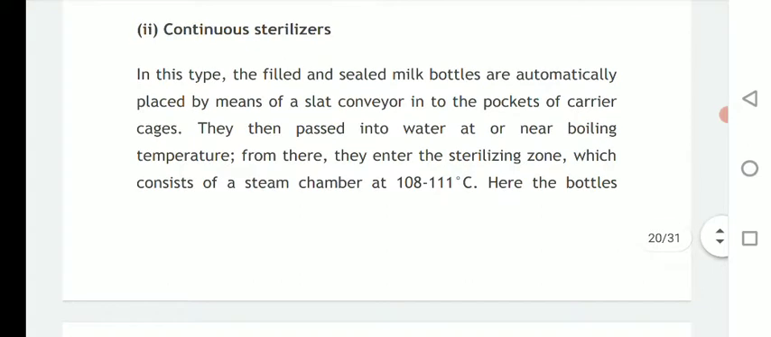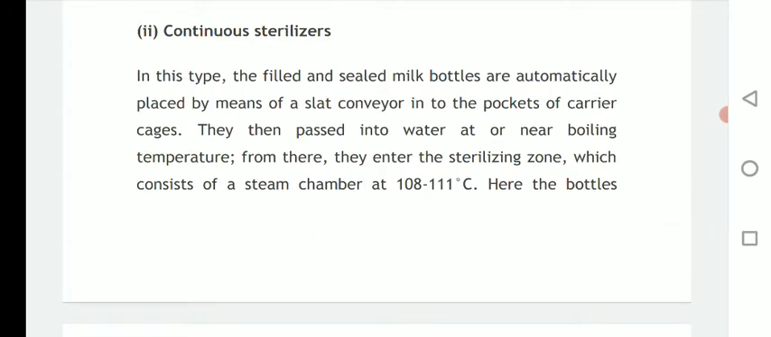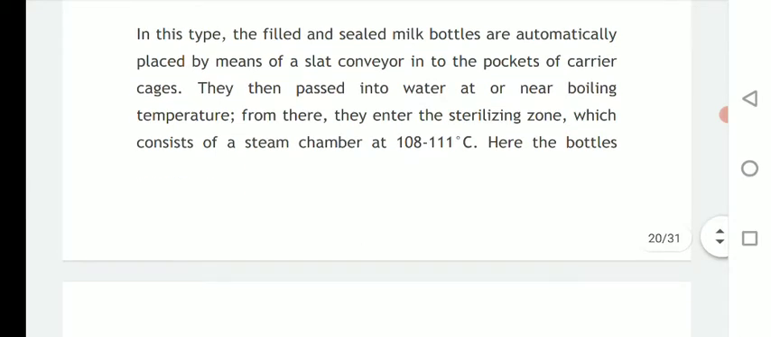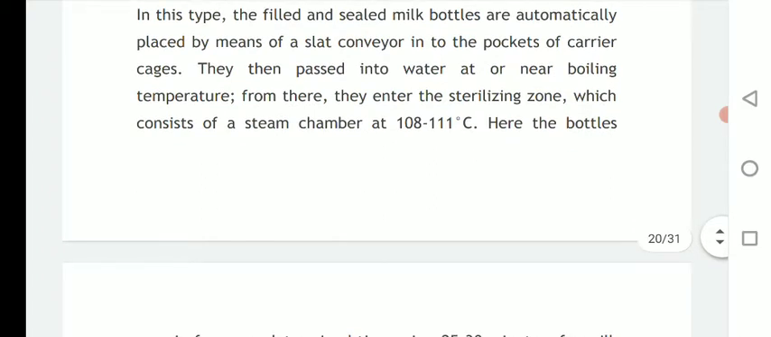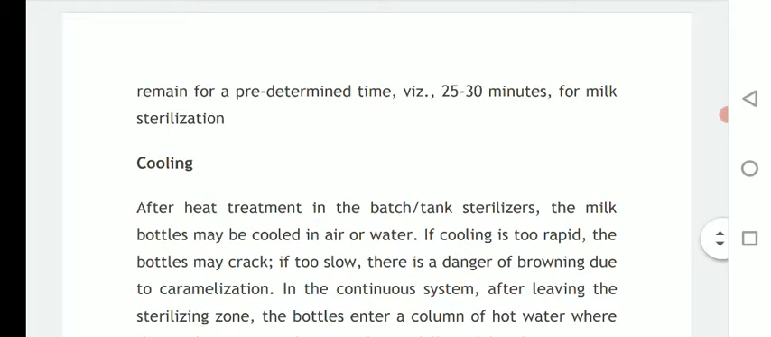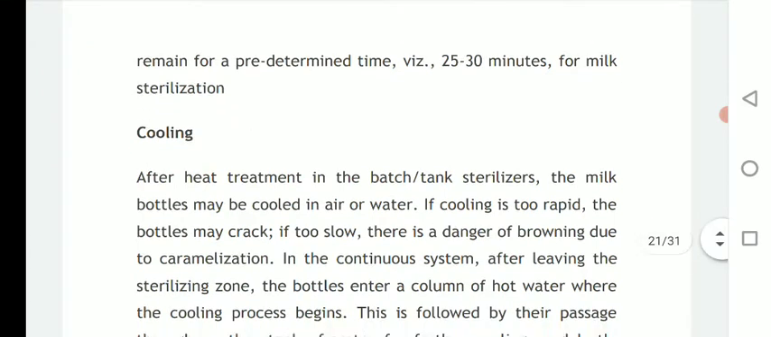Next we are going to see continuous sterilizers. In this type, the filled and sealed milk bottles are automatically placed by means of a slat conveyor into the pockets of carrier cages. They then pass into water at or near boiling temperature. From there they enter the sterilizing zone, which consists of a steam chamber maintained at 100 to 101 degrees Celsius. Here the bottles remain for a predetermined time. Almost 25 to 30 minutes for milk sterilization.